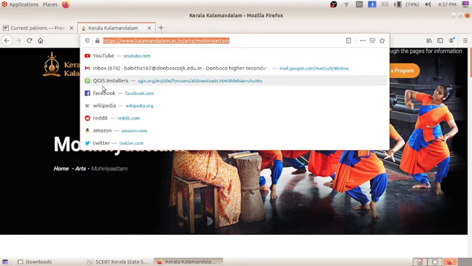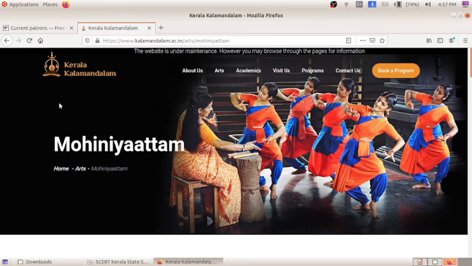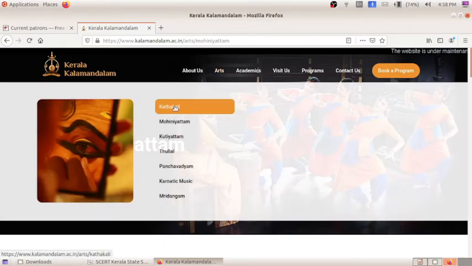In which language are these links created? Already we have studied in the previous chapter about HTML. For all web pages we will be using HTML. The source code will be HTML, and as this is a website, there will be a lot of web pages: for Kathakali there is one web page, for Mohiniyattam there is one web page.